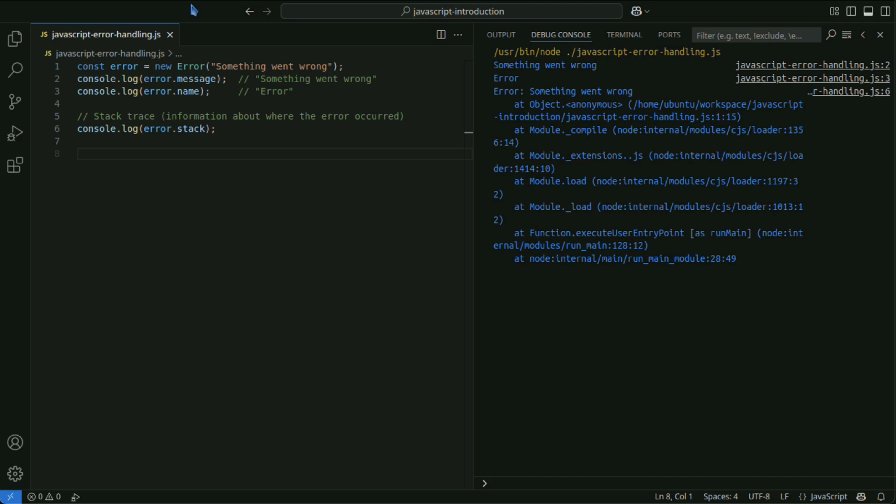The error object has the following properties. Message, this is the error message. Name, the name of the error, which defaults to Error. Stack, a stack trace containing where the error occurred, useful for debugging.